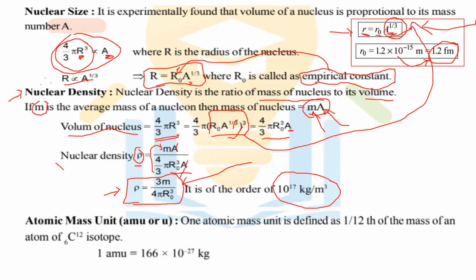It means we obtain the nuclear density value, that is dash into 10 raised to 17 kilogram per meter cube. Here the dash value is the calculated value for a particular nucleus, and after that we get the order, that is 10 raised to 17 kilogram per meter cube.